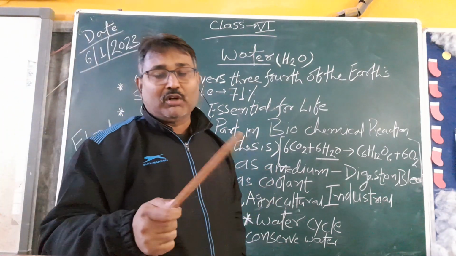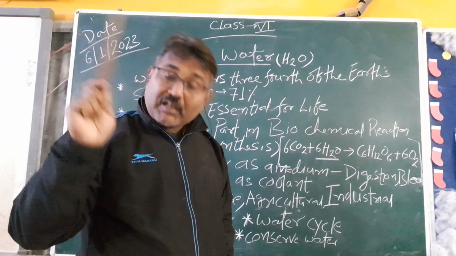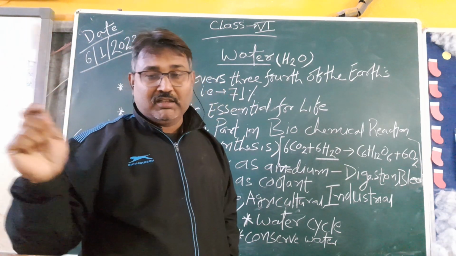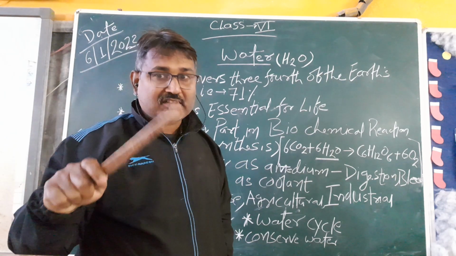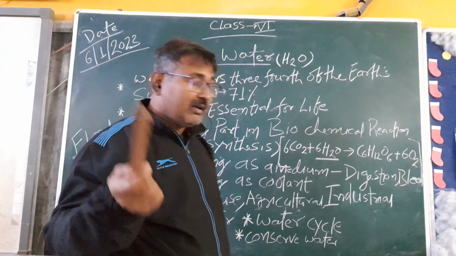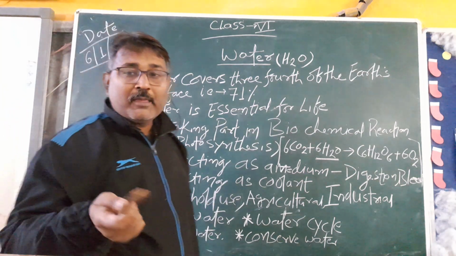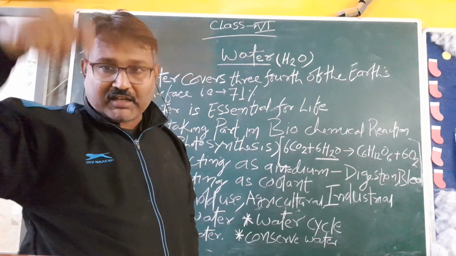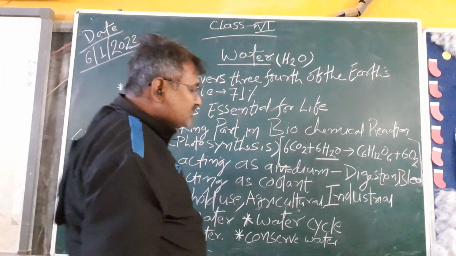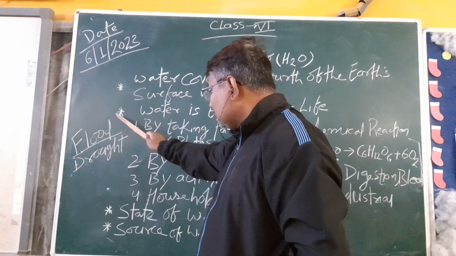Clear? So now, the purest form of water is the rainfall water. The condition is that the surrounding should be pollution free. If it is polluted, then it is dangerous, it is called acid rain also, which we will study in the next classes. Acid rain is definitely harmful, but the purest form of water is the rainwater.